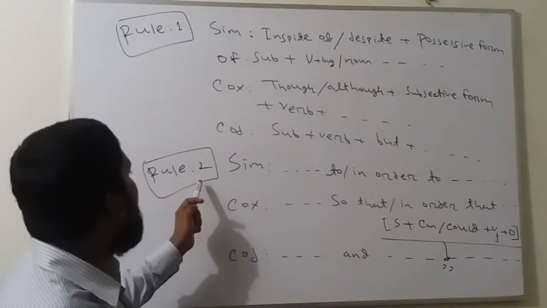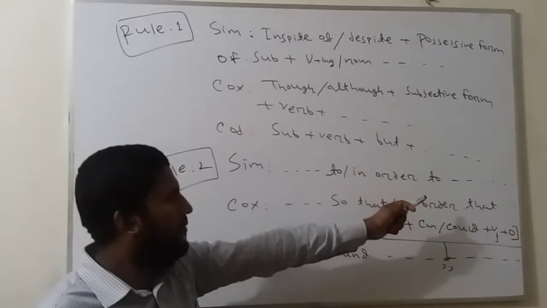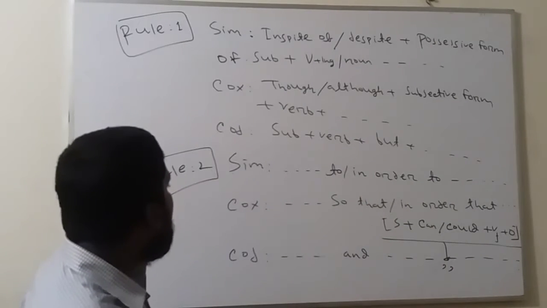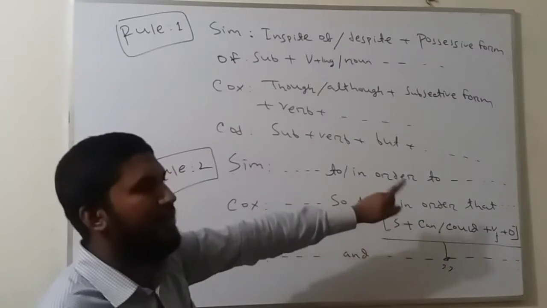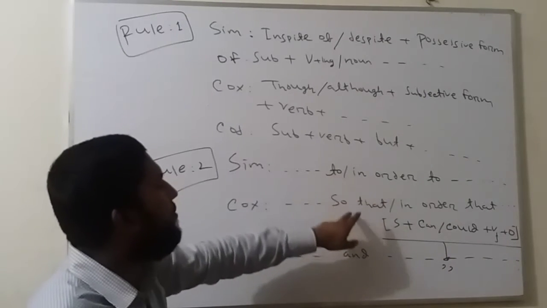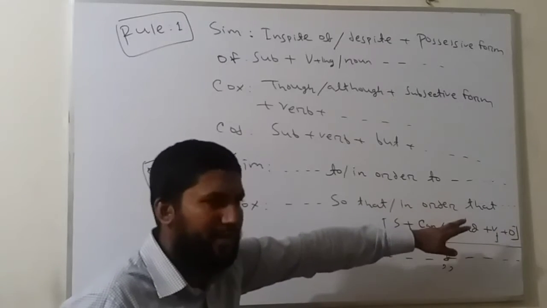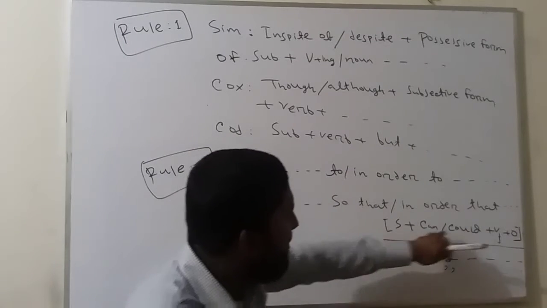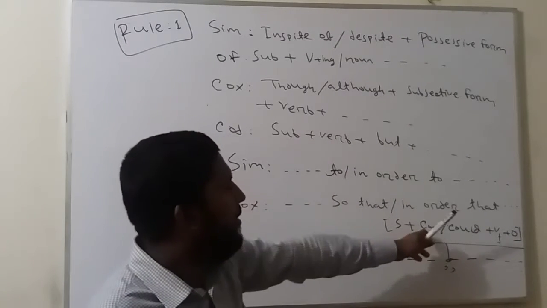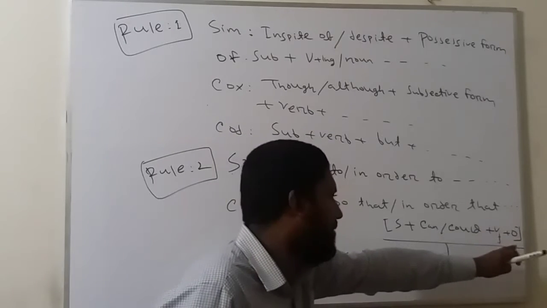This is rule number 2. In simple, here we find to or in order to. When we turn this sentence into complex, we will have to use so that or in order that. Especially if it is to, then you use so that. If it is in order to, then you will use in order that. After this, we will follow this structure: subject, can or could, then verb 1 plus object.